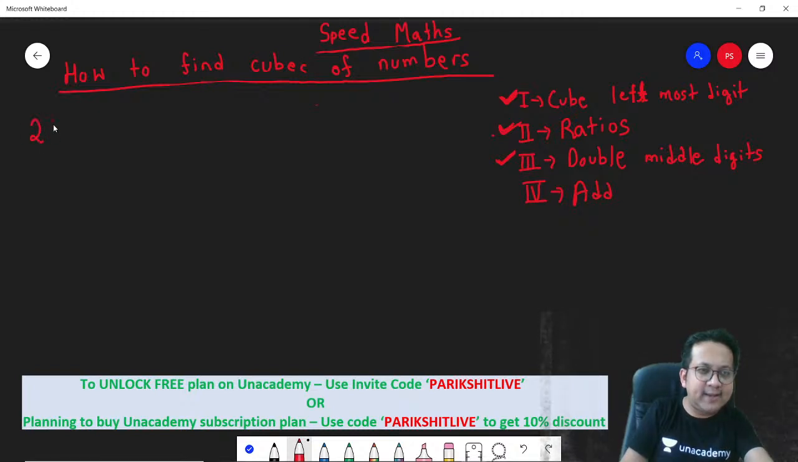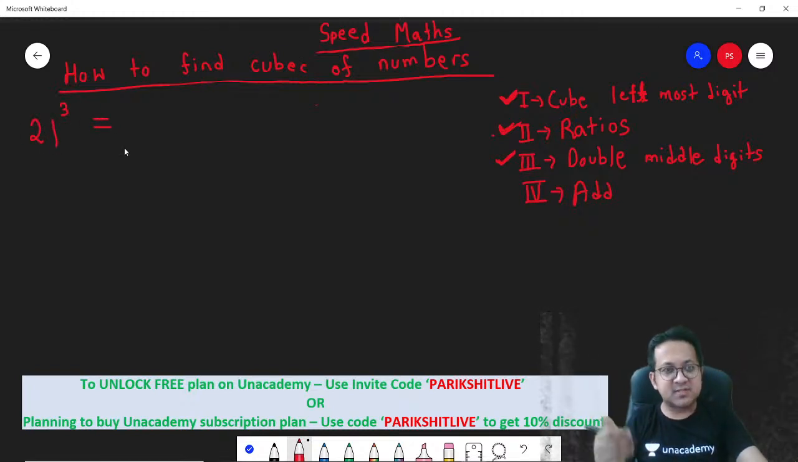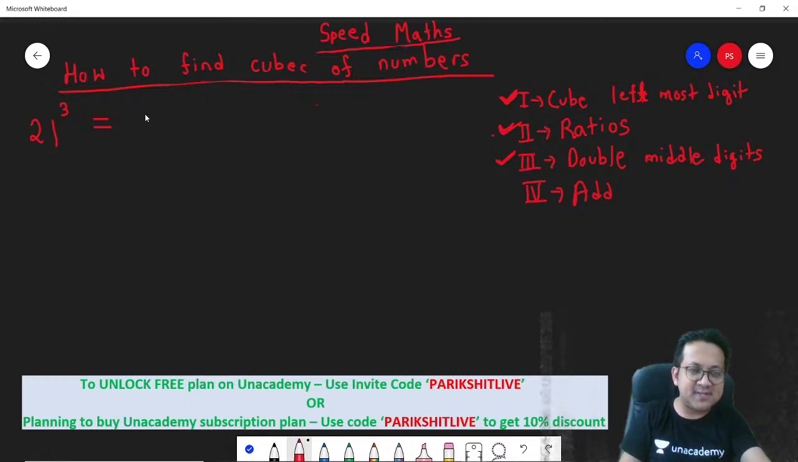21 cube. So what is the first step? Cube the leftmost digit. So 2 cube. 2 cube is 8. Remember, left is 2.